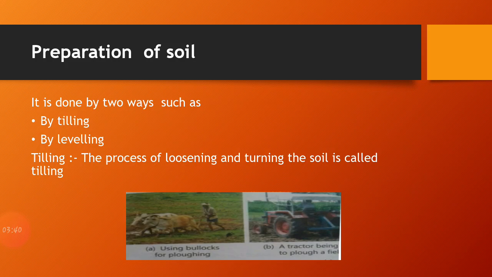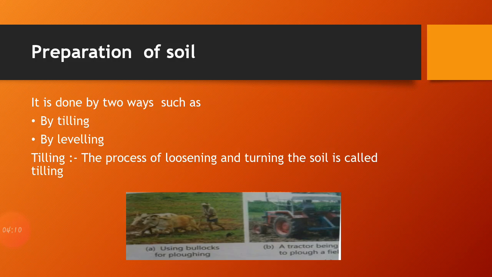Now we are going to know what are the ways by which it is performed by the farmers. There are two ways. First one is by tilling and second way is by leveling. First of all we will know what is tilling and what is leveling. Before that we must know what is the main purpose of tilling and what is the main purpose of leveling.